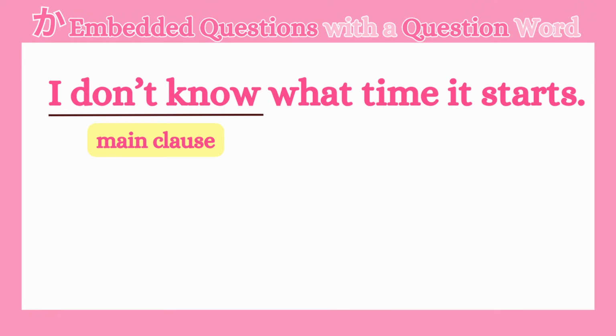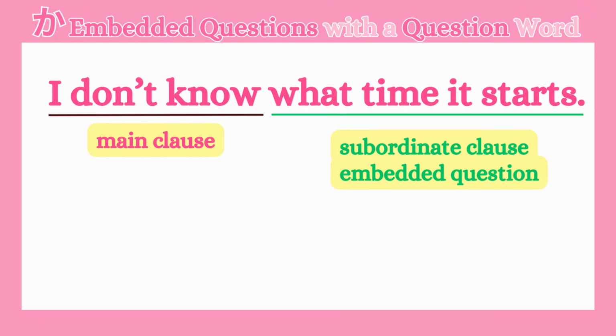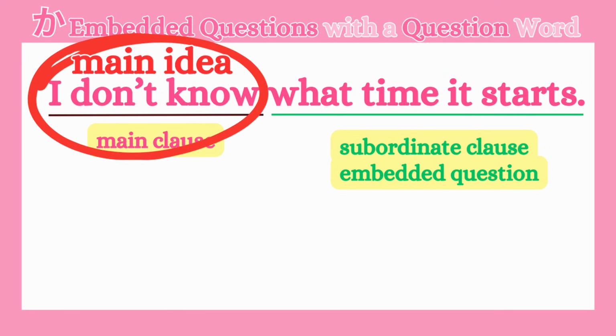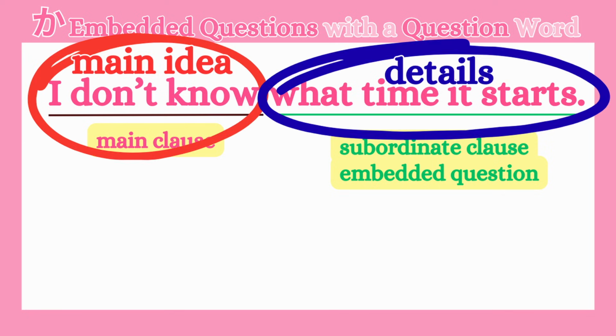I don't know is the main clause because it can stand alone and make sense by itself. What time it starts is a subordinate clause, or embedded question, because it cannot stand alone. It depends on the main clause to make sense. In English, we usually put the main idea at the beginning of the sentence and the details at the end. In the example we saw, the main idea is I don't know. I don't know what? I don't know what time it starts. So the detail is what time it starts.